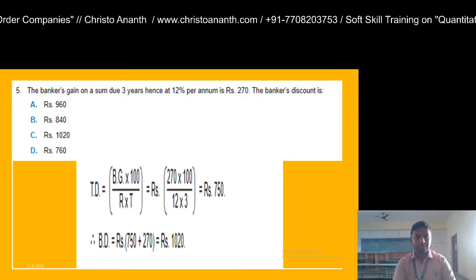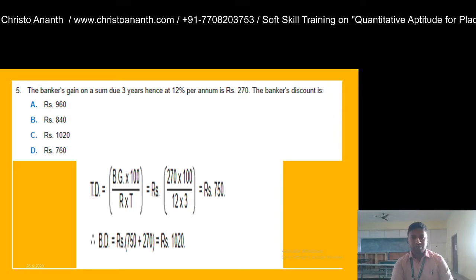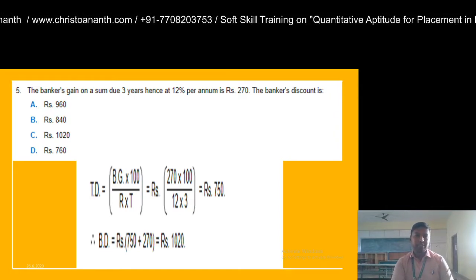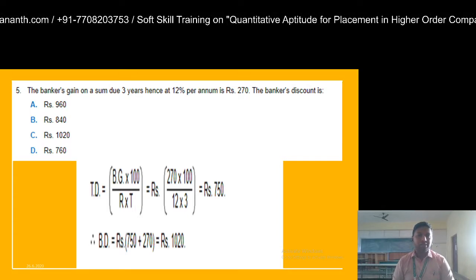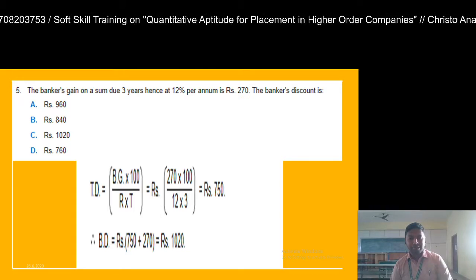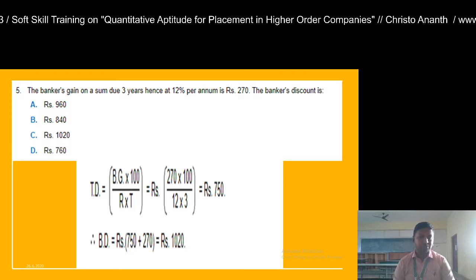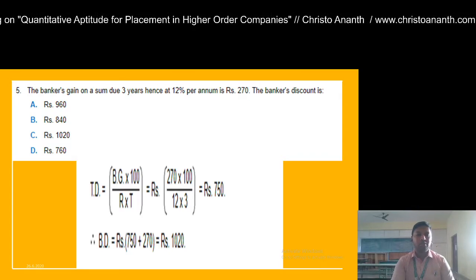So what is given you should write down. The time is 3 years, rate of interest is 12 percentage, and the banker's gain is 270. Banker's discount is asked. Before going into banker's discount, you are going to find out the true discount. So true discount plus banker's gain is banker's discount. So true discount you are going to find out.